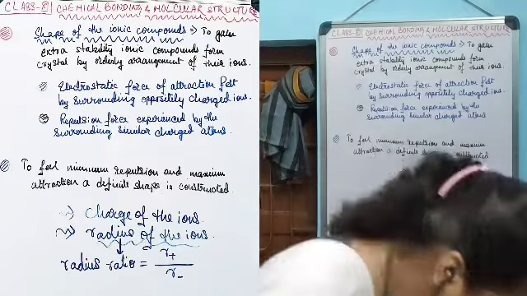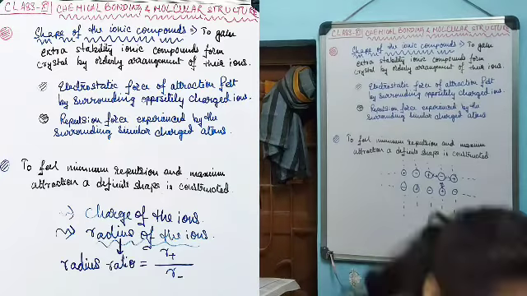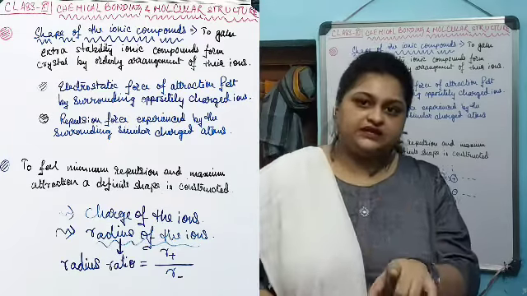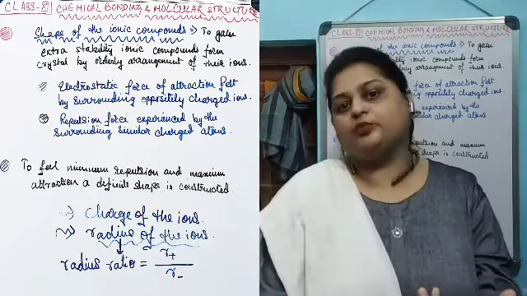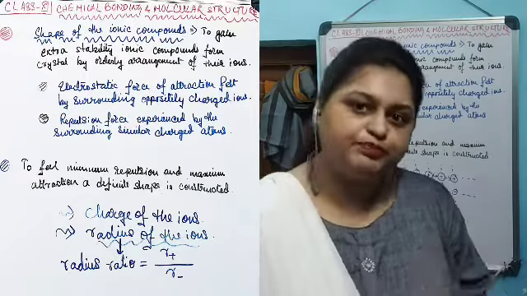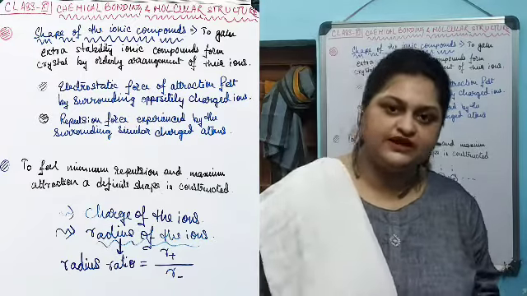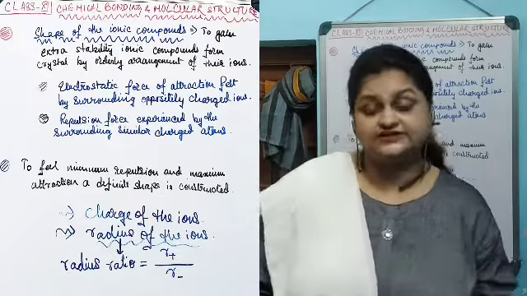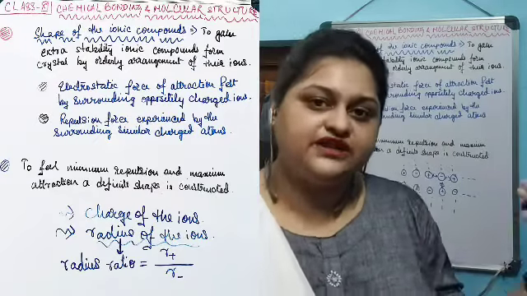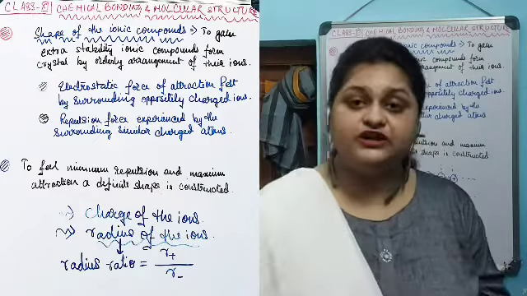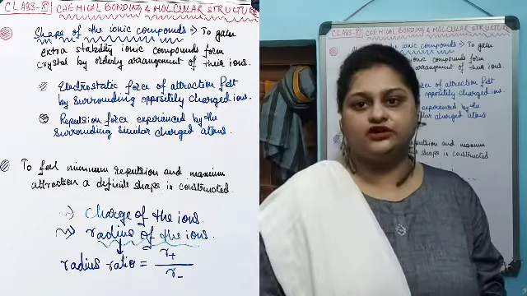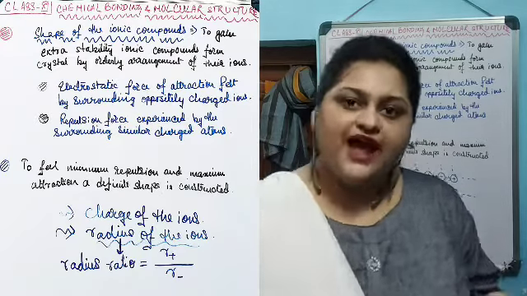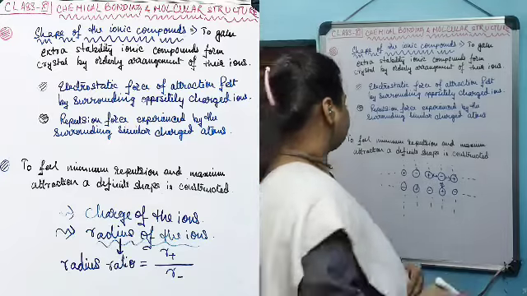One is the attraction force from the surrounding oppositely charged ions, and the other is the repulsion force from the surrounding similarly charged ions and the electron density of the adjacent ion.